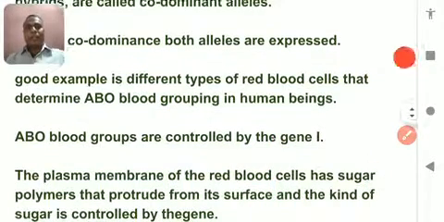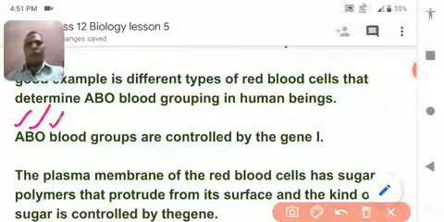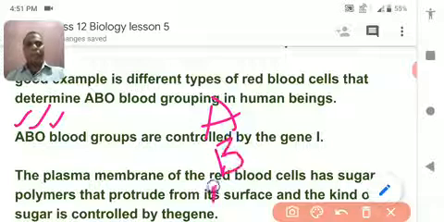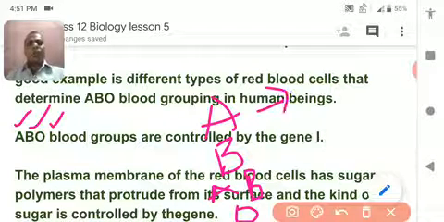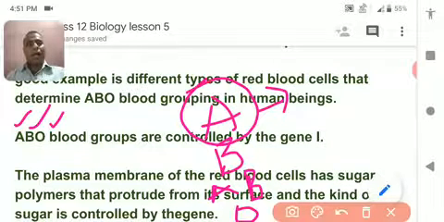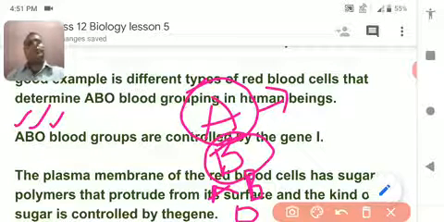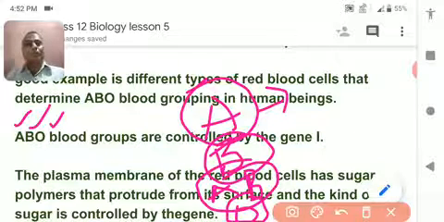So here you can see there are four different blood groups, that is blood group A, B, AB and O. So how does the allele of A express blood group A, how does the allele of B express blood group B, how does the allele of AB express blood group AB, and how does the allele of O express blood group O?